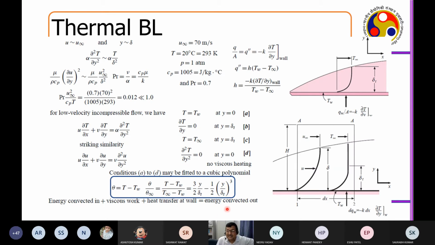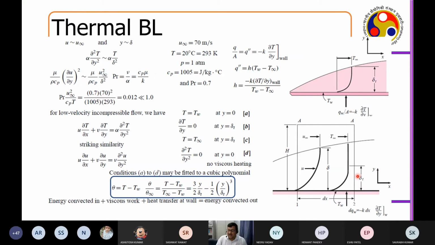Now, thermal boundary layer. So what is the thermal boundary layer? Now you see that I am saying delta T. So the hydrodynamic boundary layer is delta. But then, I am also worried about there being a boundary layer which is delta T, which is the thermal boundary layer. Right?